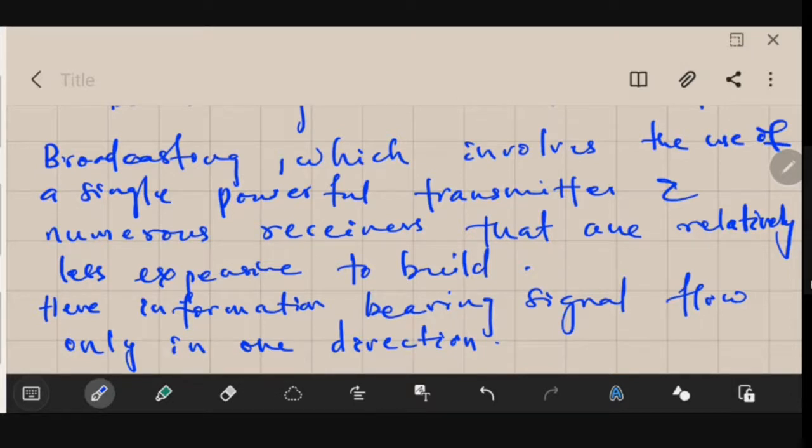So if you are building a FM radio station, obviously you will need lakhs of rupees, isn't it? So it will be quite expensive. It will be quite complex also to build it. However, the radio receivers that we use, how much do they cost? You could always find a radio receiver at around 40-50 rupees, that will be capable of receiving your FM signal.